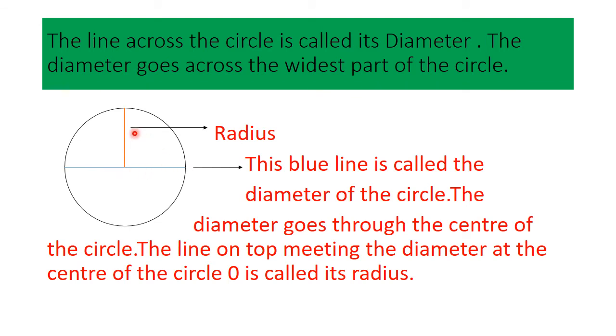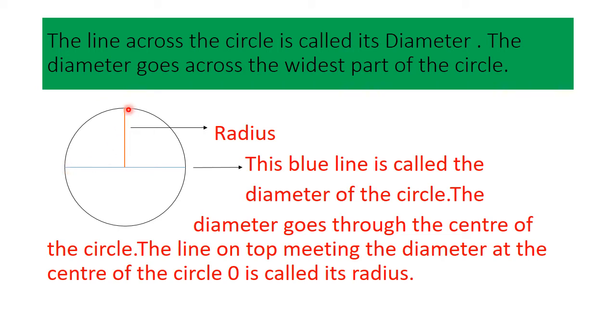So here if I ask you to tell me what are the radius of the circle, so this blue line starting from this point till the circle is also a radius, and starting from the center till here is also a radius, but this entire line will be called the diameter.